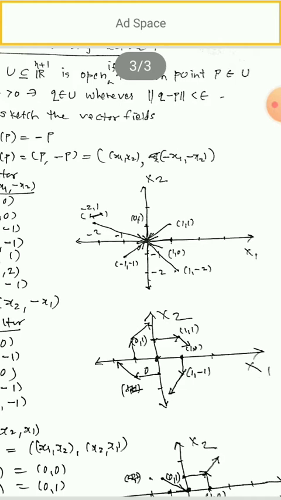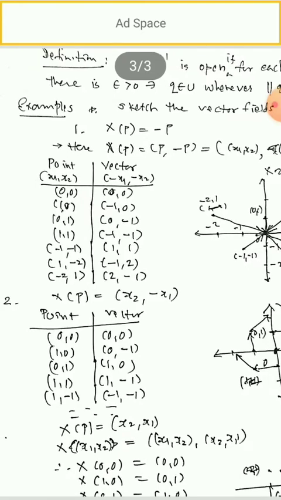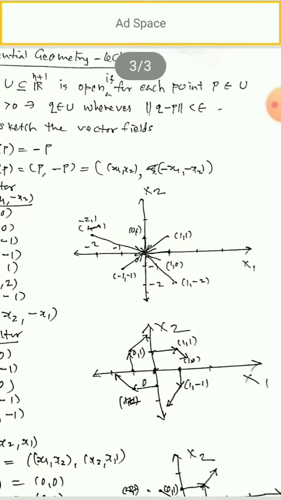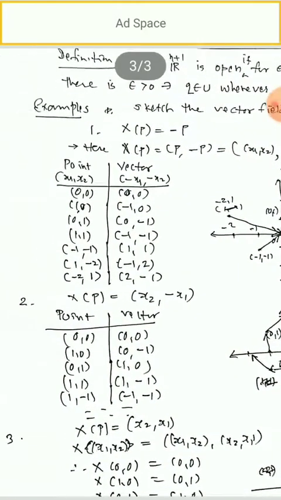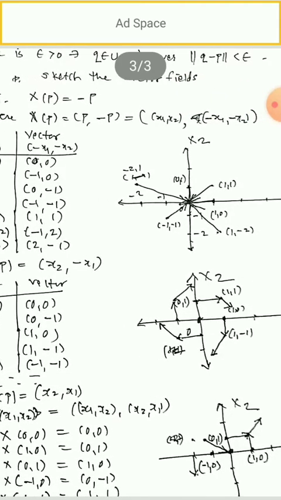So this may be given as X of x1 x2 is equal to minus x1 comma minus x2. Now you have to take certain points. Prepare a table like this: point x1 x2 and the vector attached to that point, which is minus x1 comma minus x2. You can take any point as you like. For 0 0, this will be 0 0. So see here, the origin is there.